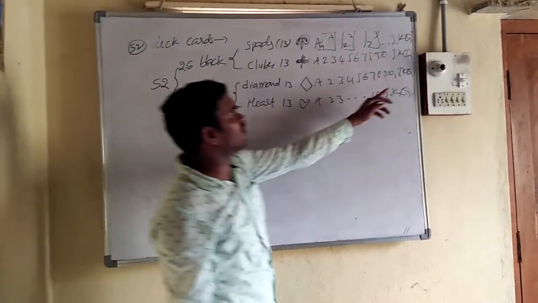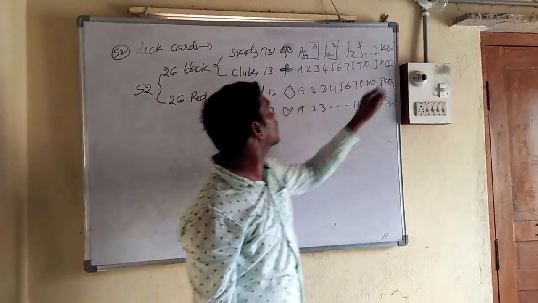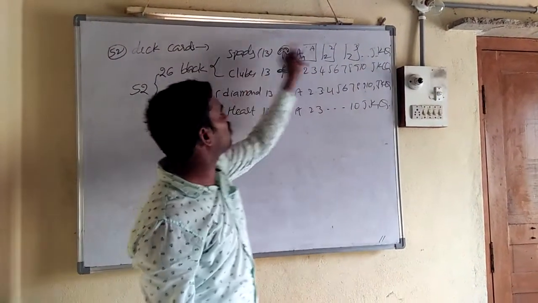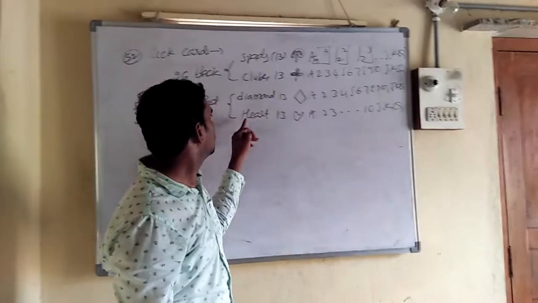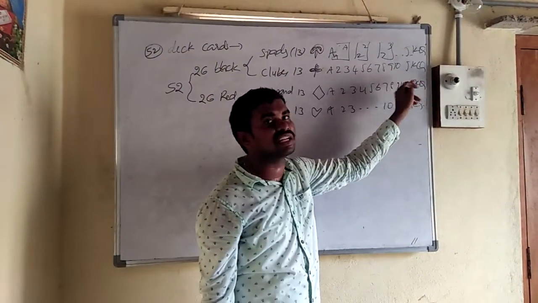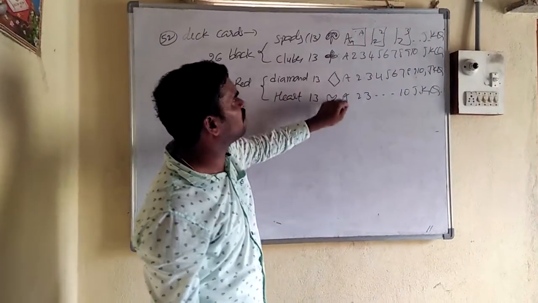In red color there are 6 face cards, and in black there are 6. In clubs 3, spades 3, hearts 3, diamonds 3. In all categories, how many aces are there? 1, 2, 3, 4.